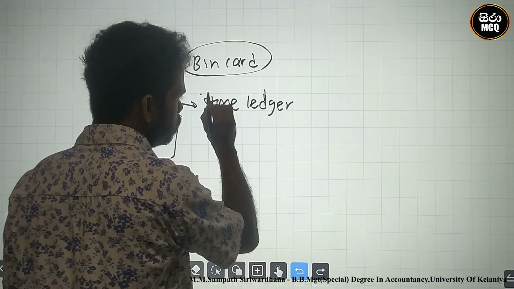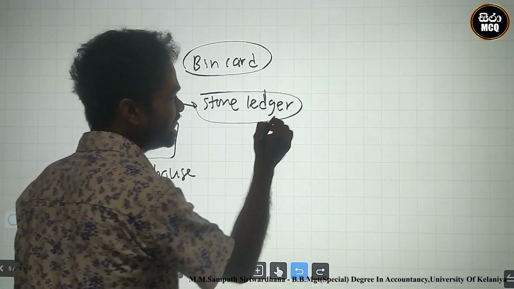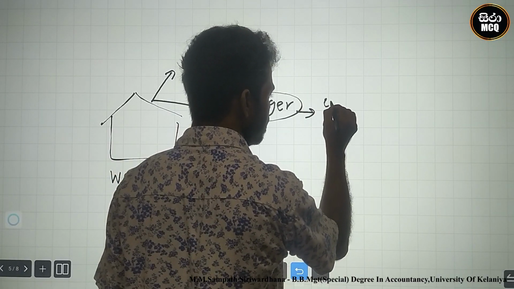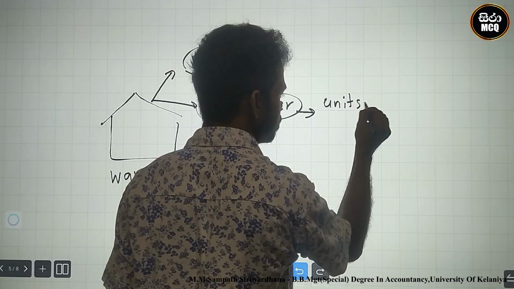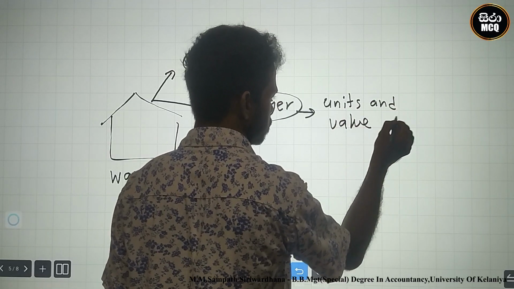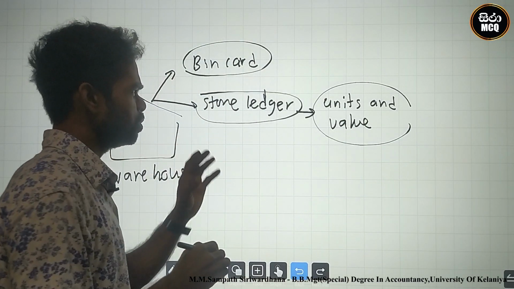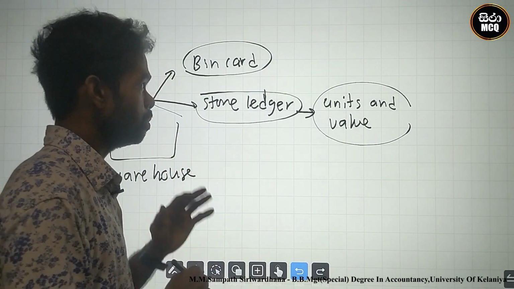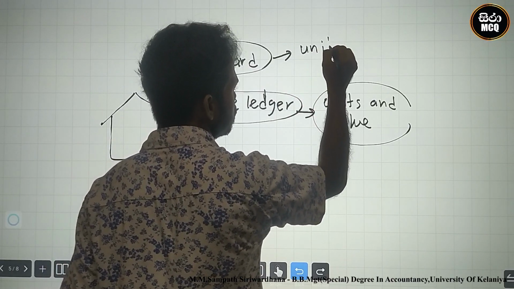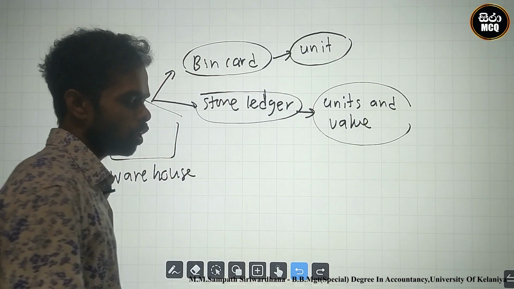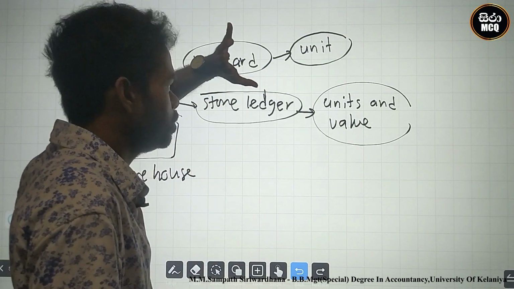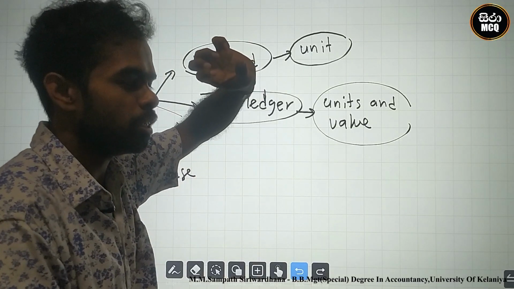In the stores ledger, we can identify units and values, both total value and unit price. But in the bin card, we only write units, the number of units, how many units. In the bin card we use only the number of units, number of apples, number of kilos.